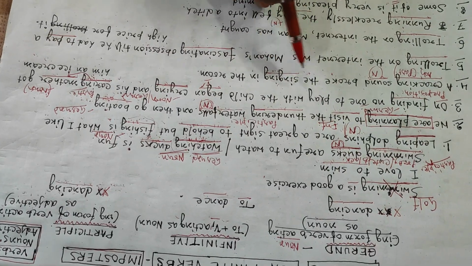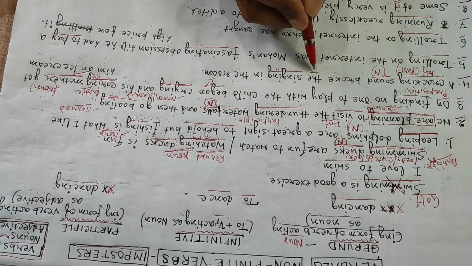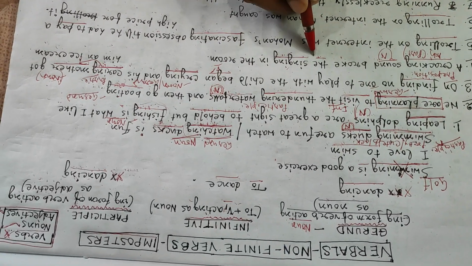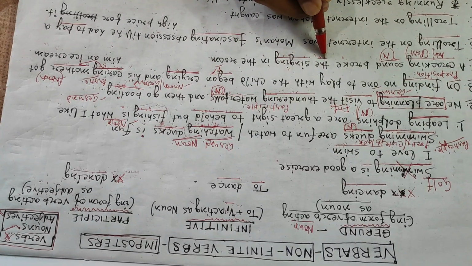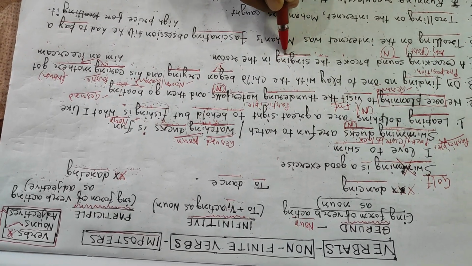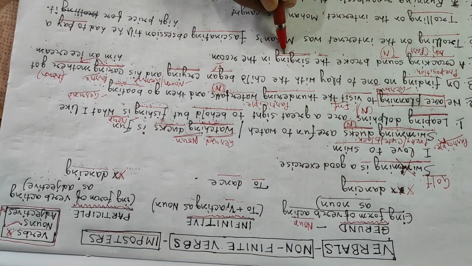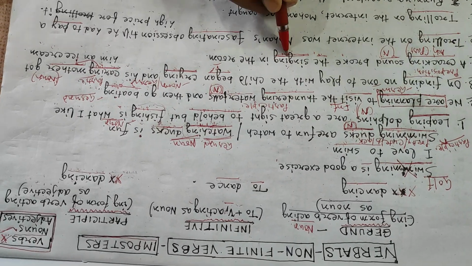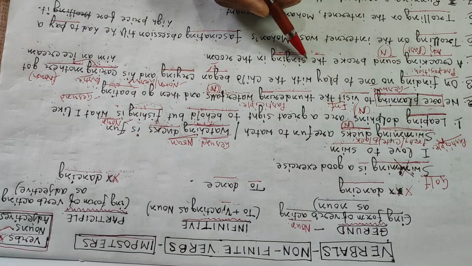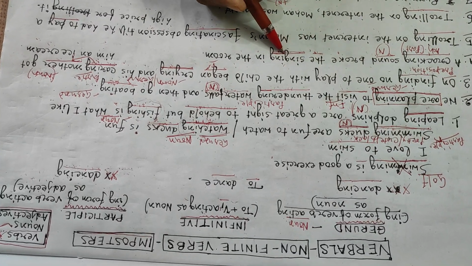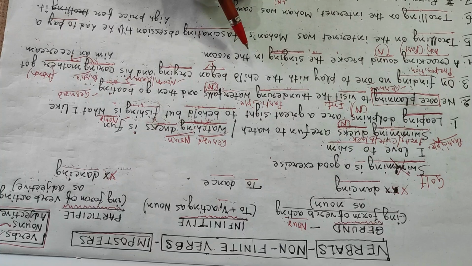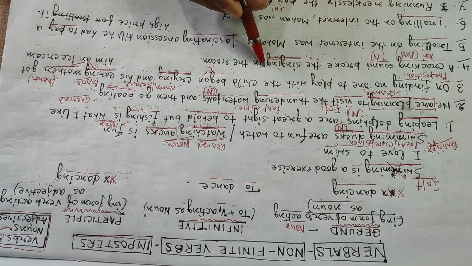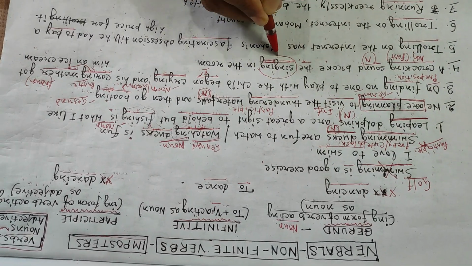Broke the singing. The singing. The, what is the here? The is an article, you know, definite article. So the singing, an article can be followed by a noun only. The singing. Singing is an ing word. So it is definitely a noun because it is preceded by an article. It does not have any noun or pronoun after it to qualify or describe. So this is clearly an example of gerund.